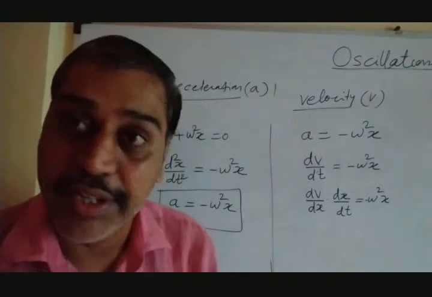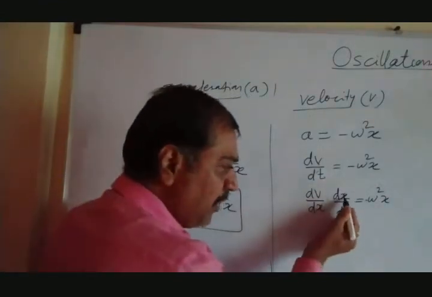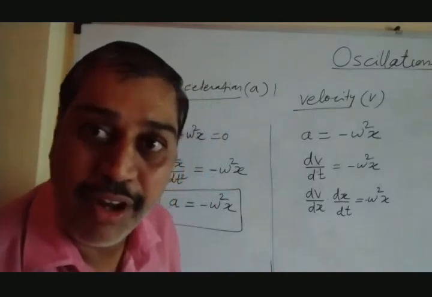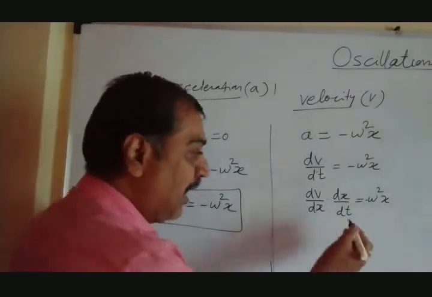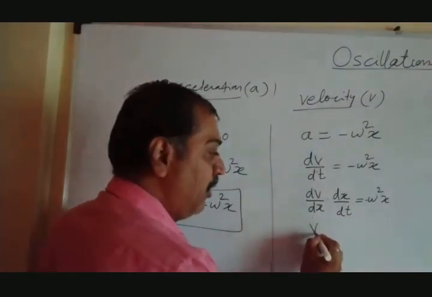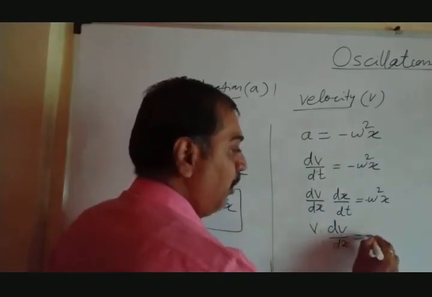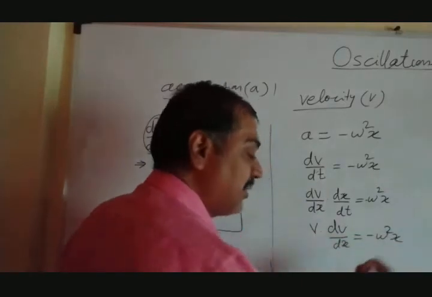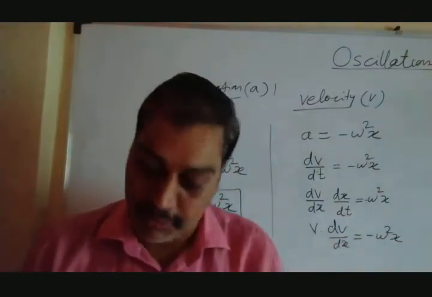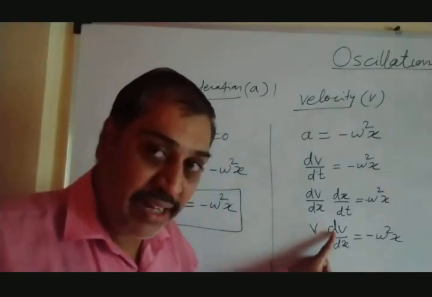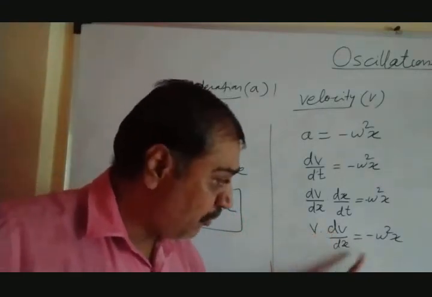Now the question comes here. What is rate of change of displacement with time? Velocity. So take this velocity first. We can write v into dv by dx equal to minus omega square x. Now separate the terms. This v is a function of dv, but this dx is for x.